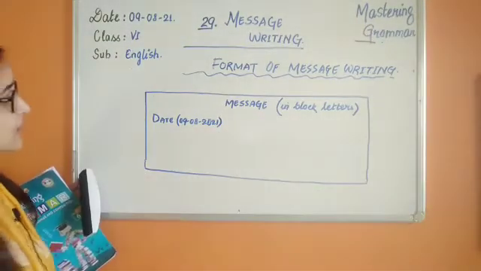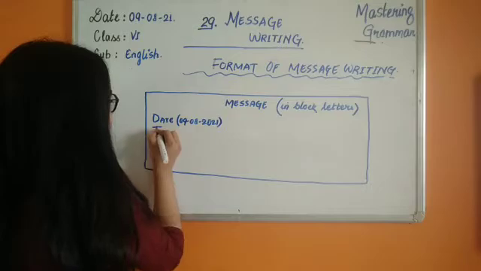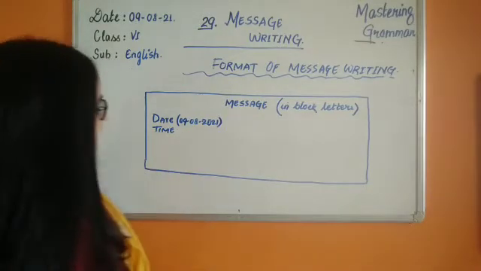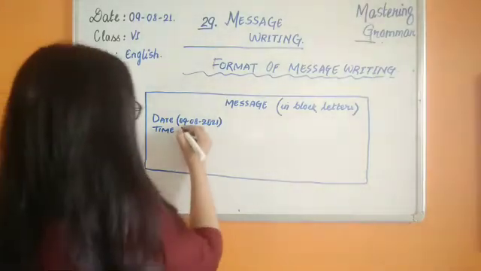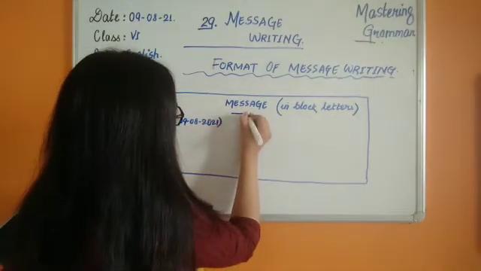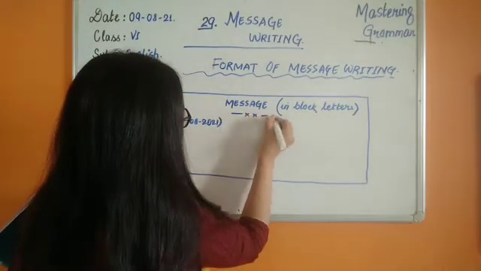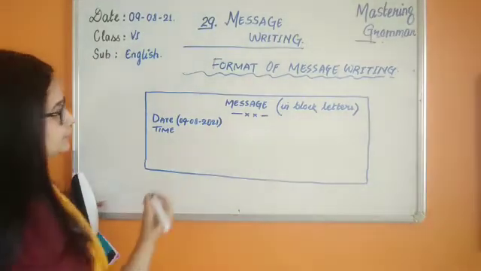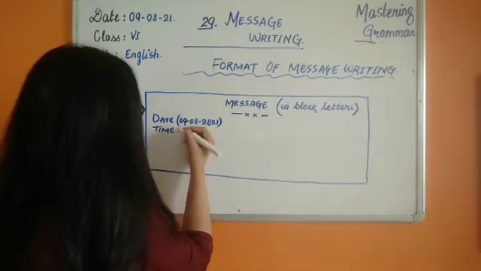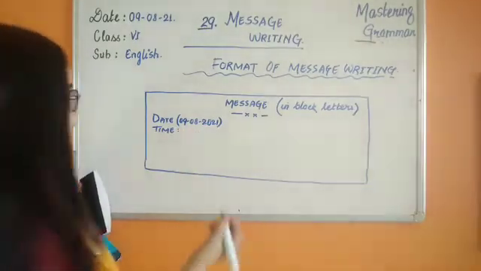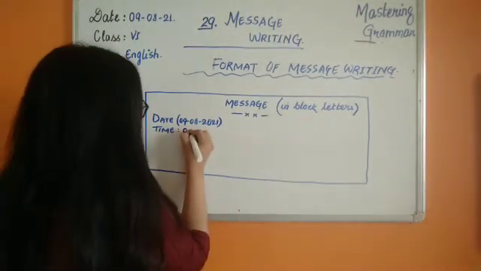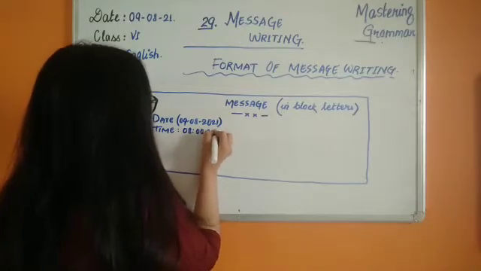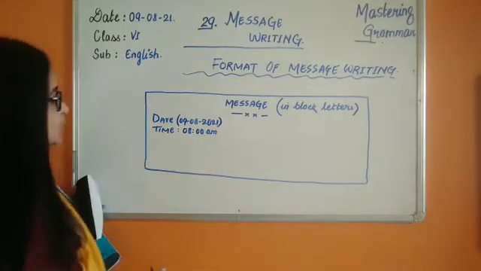Now you will move to the next line, time. You're not going to leave any line here. So time. After this you may leave a line. Suppose it's right now 8 a.m. I wrote the time now.